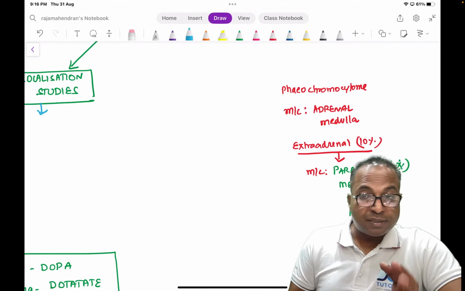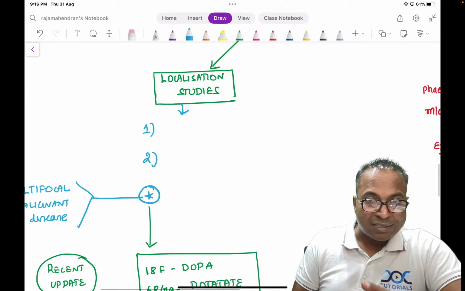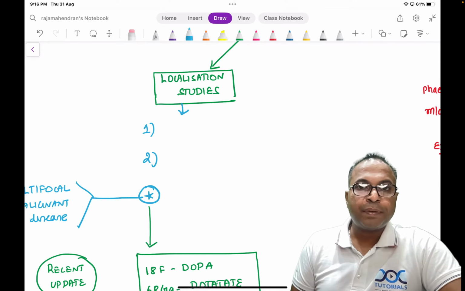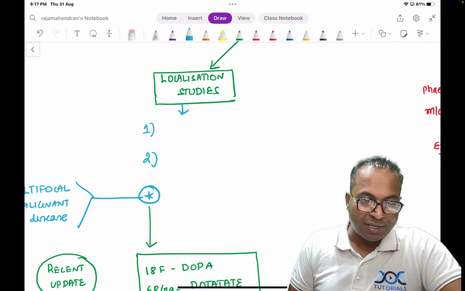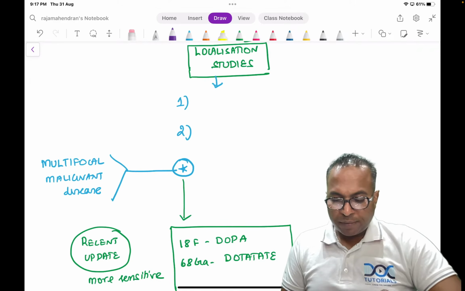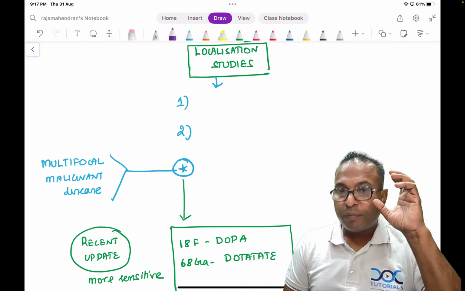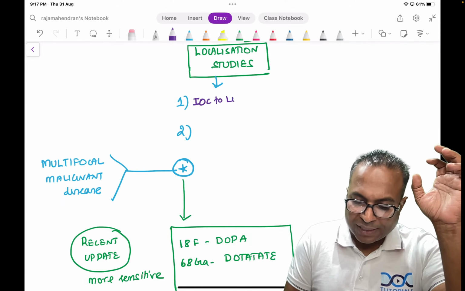And please remember, it is 10%. There are so many 10% points, but I'll tell you last. Theory we will discuss last. Let us understand the clinical aspects. Yes, the organ of Zuckerkandl is the place where it arises in the para-aortic region. So please remember localization studies. Now, the investigation of choice to localize the